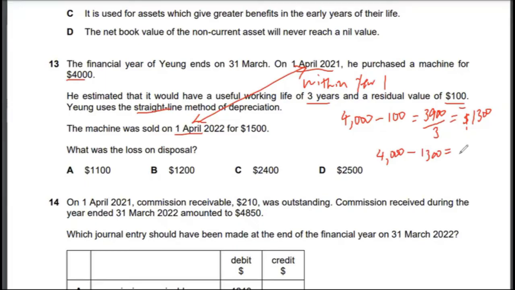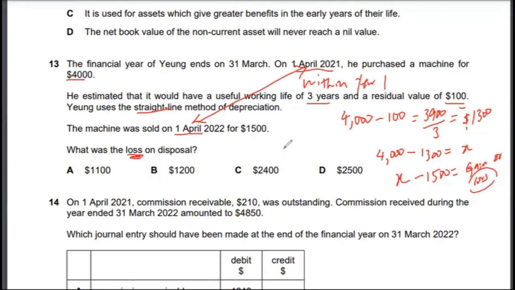This will give me some number, and you should do the calculation by yourself as well, rather than me doing all the calculation here. Now you calculate this number X, and X minus 1,500 will either give you a gain or a loss. In this case, it's actually a loss, because the question itself tells you it's a loss. You just need to calculate the amount of loss, right?